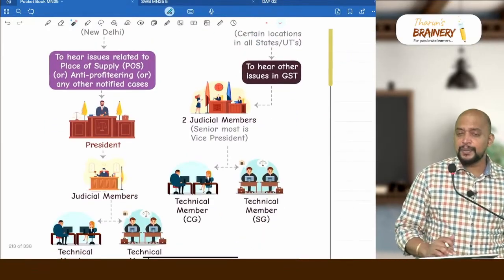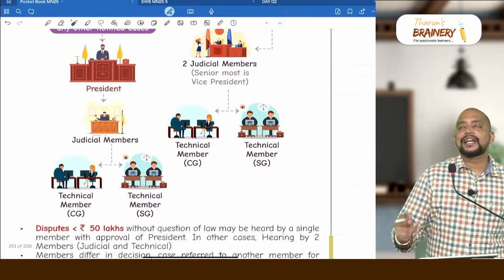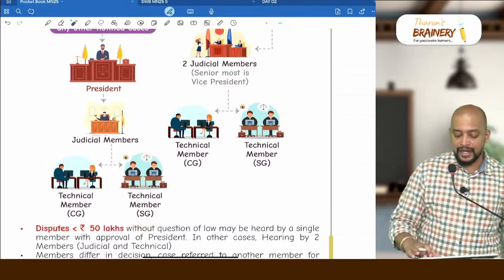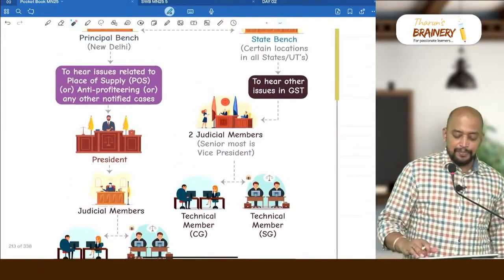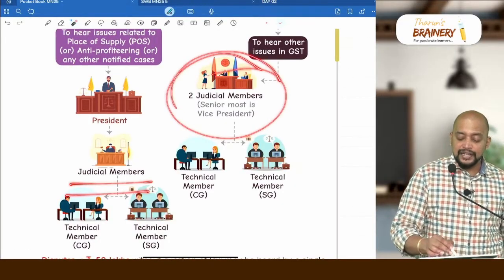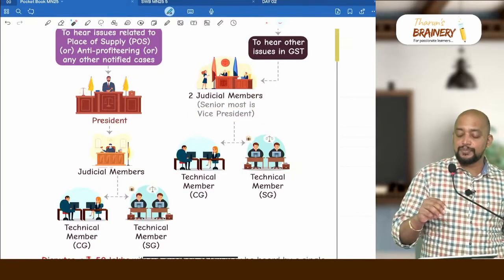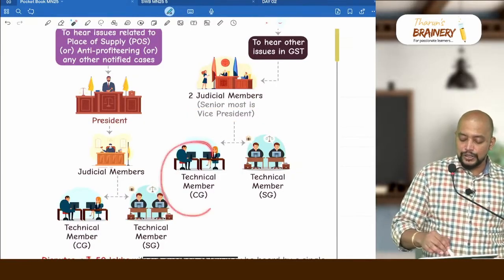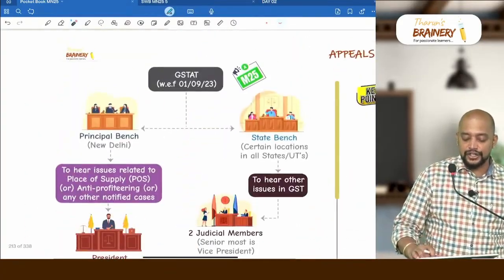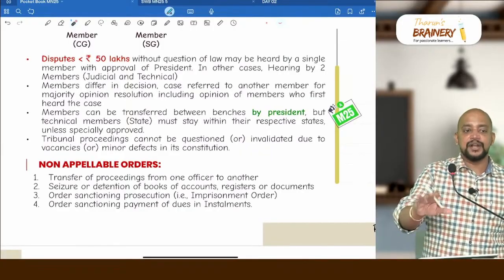And in principal bench there will be a president, there will be judicial members and two technical members, one technical member central government and another technical member state government. Whereas in case of state bench there will be two judicial members. Out of these two judicial members, the senior most member will become the vice president, and here also one technical member central government and state government will be there. This is the constitution of GST 80. I don't think this will be tested in exam, but this is an amendment which is there.